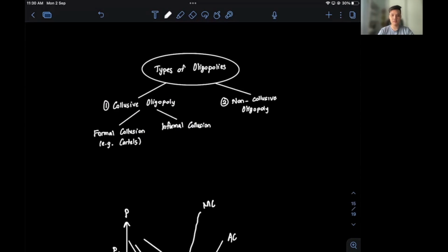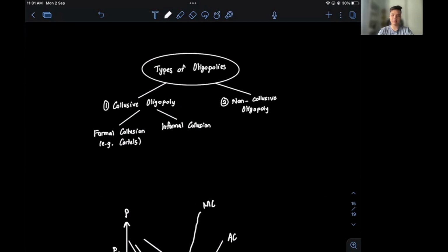So in the earlier part of this video, we covered collusive oligopoly as well as formal collusions. But another form of collusion would be what we call informal collusion, which means that there are no written agreements to collude, but this collusion is implicit or understood among the cooperating firms in the same industry so that they can achieve the same objectives of limiting competition and setting prices to maximize profits. And one type of informal collusion would be price leadership, where the most dominant firm with the highest market share sets a price, and then the other firms in the same industry or same category follow.